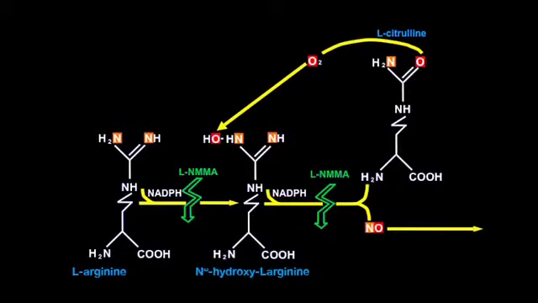During those studies, we also identified the first inhibitor of this pathway, L-NMMA, which is a monomethylated version of L-arginine, and that blocks the pathway competitively with L-arginine at two specific stages. One previous to the formation of N-hydroxy-L-arginine, and later on following the formation of this compound.